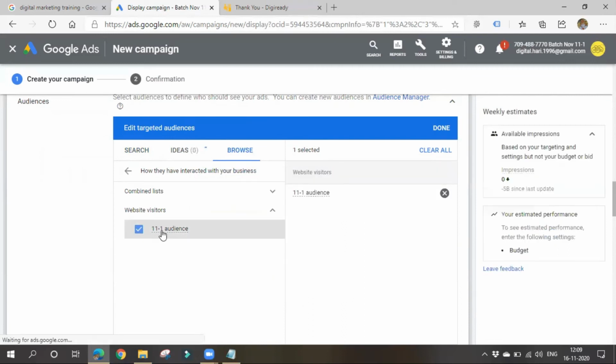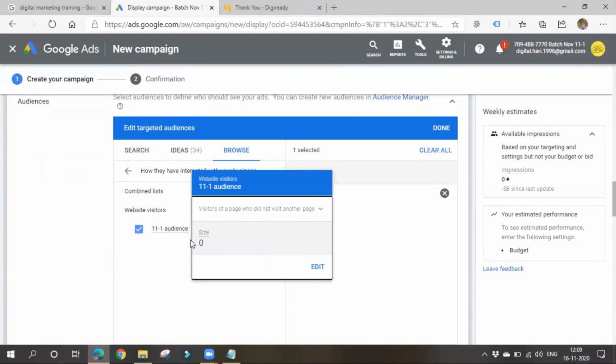It is showing me the size as 0. Why? Because just now I have created the audience and I haven't pasted any code in my website. Once I paste my code in my website, after 1, 2, or 3 days, it will generate some size. How many people are visiting, like that, it will give you some data. After that you can happily target them.